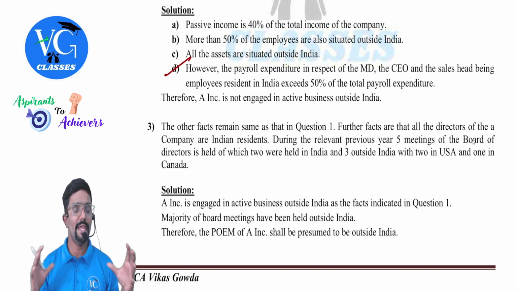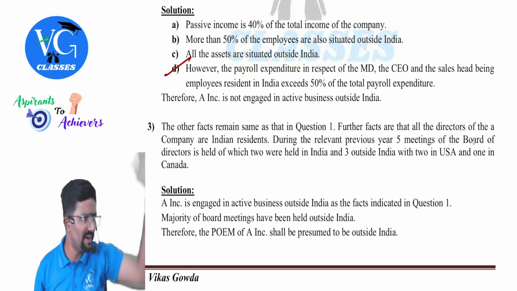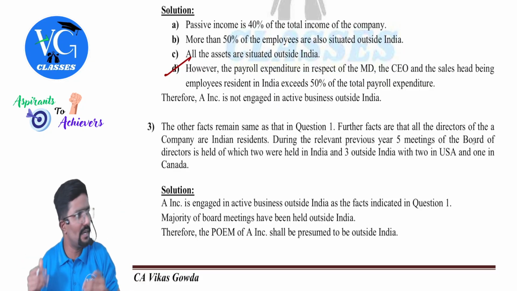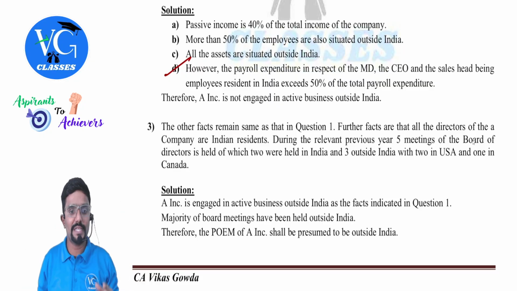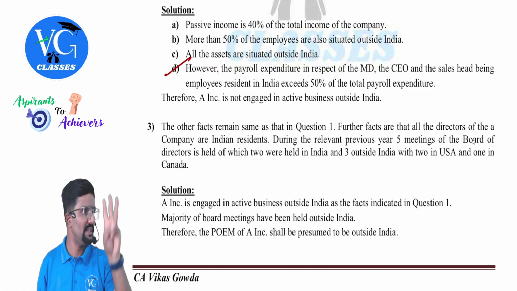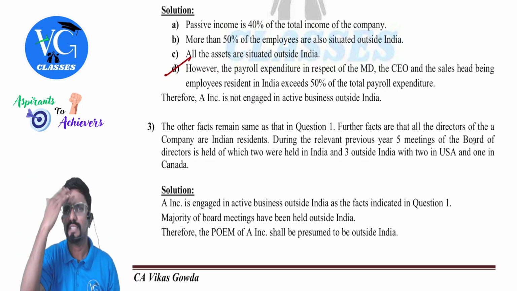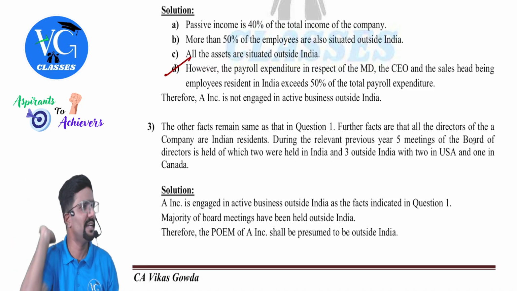Okay. A Incorporation is engaged in active business outside India as given in question 1, which you already dealt with. We are not deciding that now. We already decided. Now coming to the second point. Majority of the board of directors meetings is being held outside India. 3 are held outside India. Where outside India doesn't matter. Sir, only 2 in USA, doesn't matter. Outside India includes anything other than India.